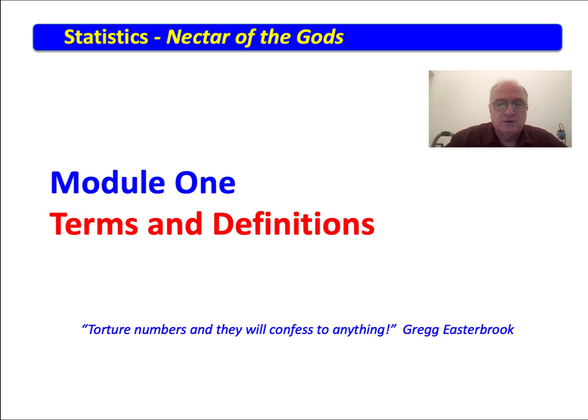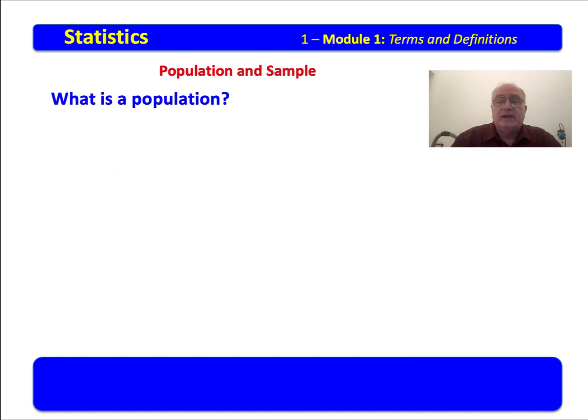We now continue our journey looking at terms and definitions. It is important that we remember the terms that we've met because we have looked at the difference between quantitative and qualitative statistics. We are in a quantitative course in which we're going to be looking at things that can be quantified with numbers. Now then, in the last little brief lecture, we found the difference between descriptive statistics, which are used to describe, and then inferential statistics, in which we use our descriptive statistics to infer things about an area of interest that we may have.